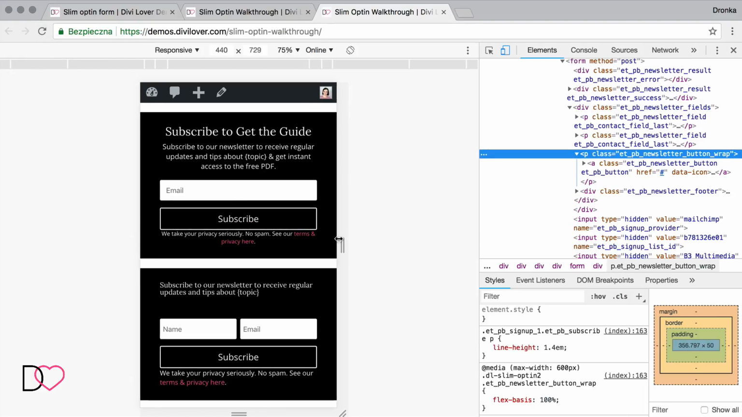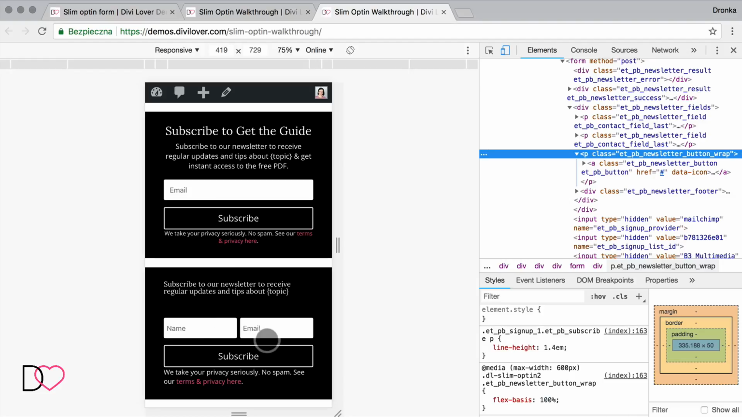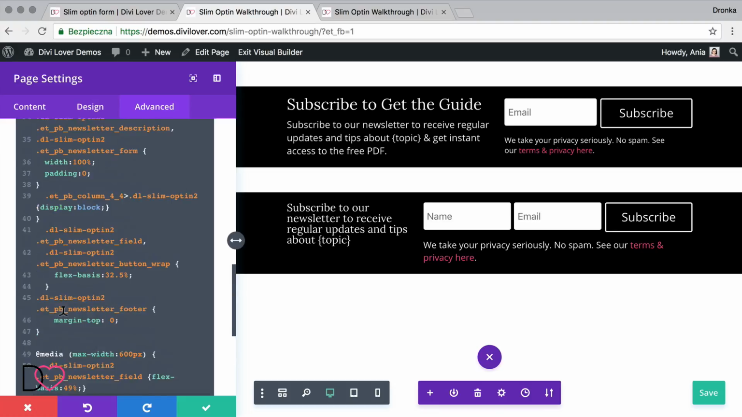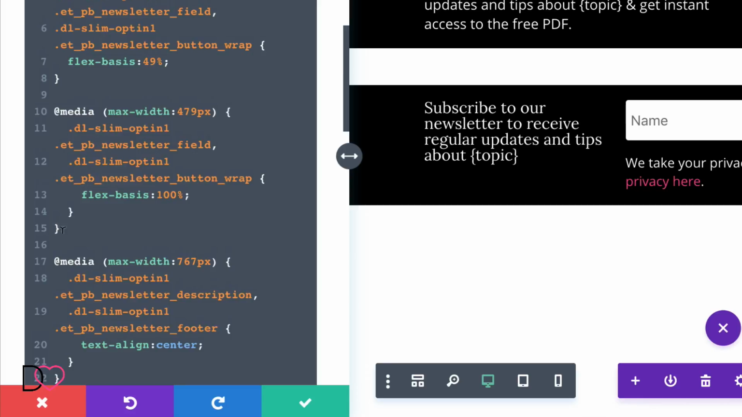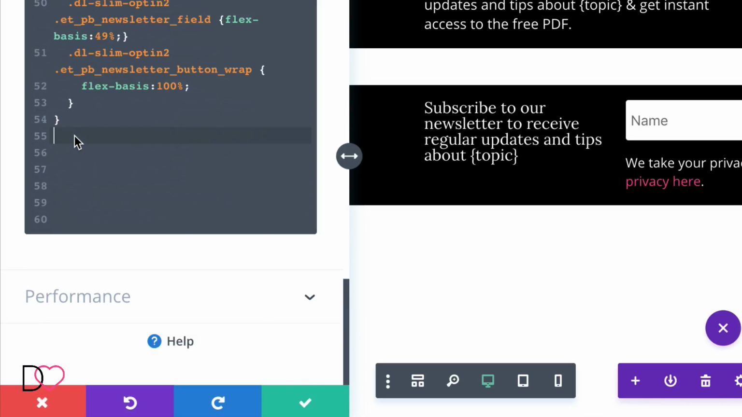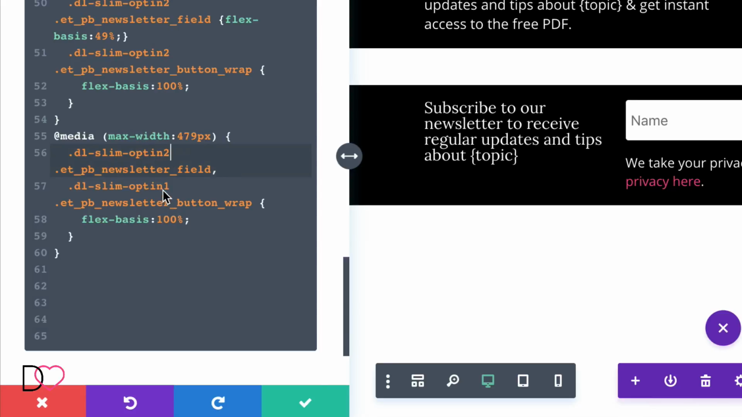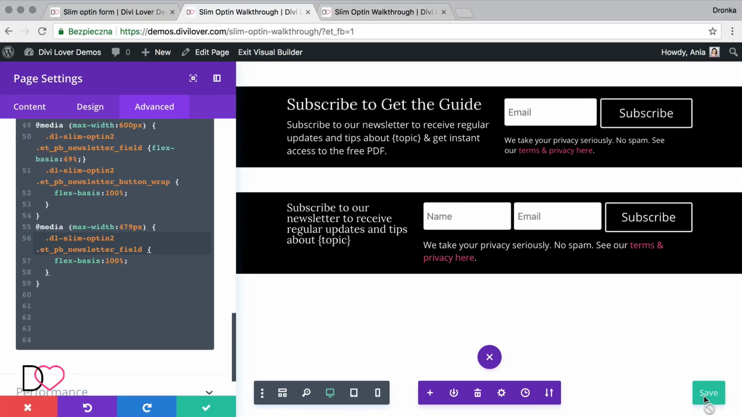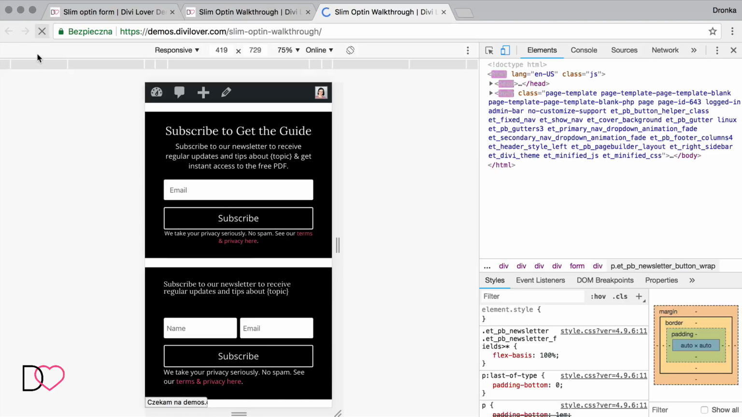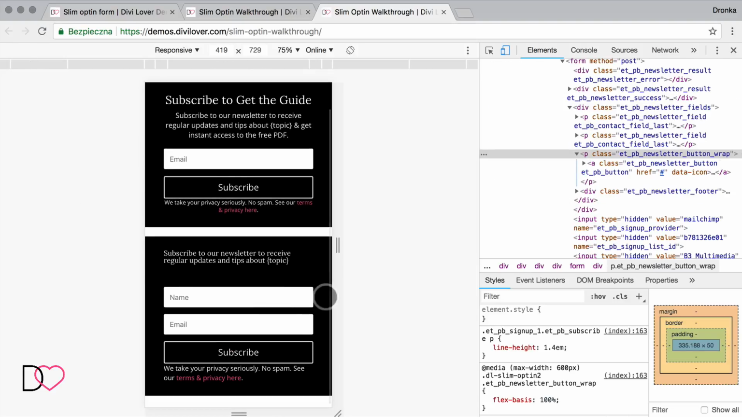Great, and on the even smaller size, we'll set this to be 100% wide. Okay, I think we've already done this CSS the same for the first one. So let's just change the button will already be 100%, so we don't need this, just the input fields. Okay, great.